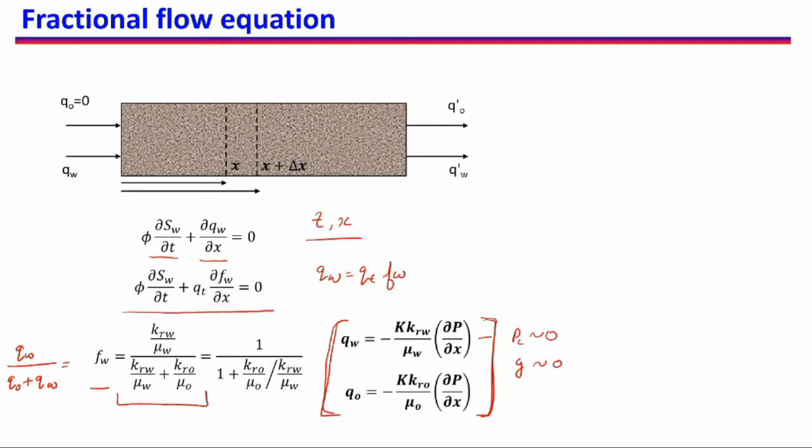And we see that this fractional flow of water is dependent on the relative permeability of oil and water, assuming that mu W and mu O are constant. We covered relative permeability in a previous video, where relative permeability is related only to water saturation for both fluids. For oil this is the KRO and this is KRW. I will link that video here.